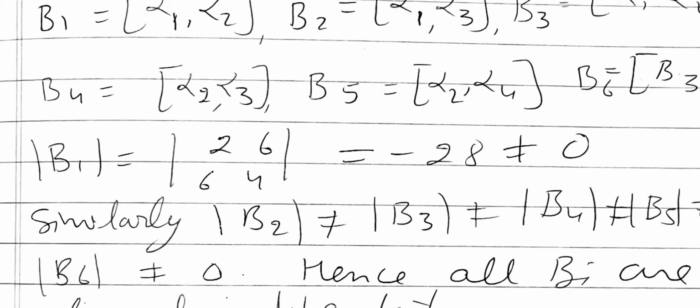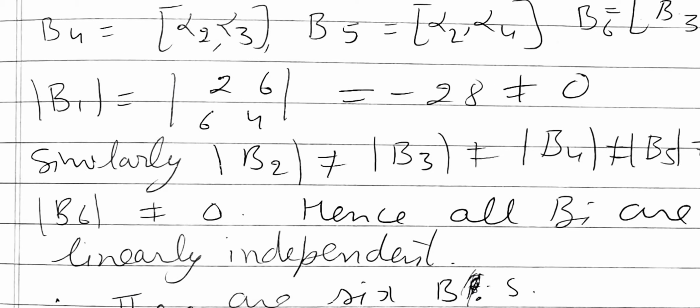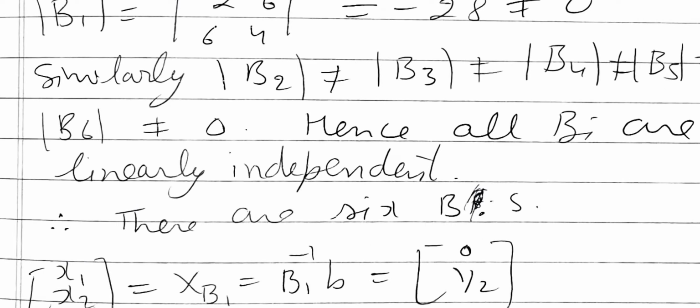Now here we find the determinant of these matrices. B1 equal to alpha 1 alpha 2, with rows (2, 6) and (6, 4), has determinant equal to minus 28, not equal to 0. Similarly, we can find all B_i; the determinants of all B_i are not equal to 0. So all B_i are linearly independent. So there are 6 basic solutions.